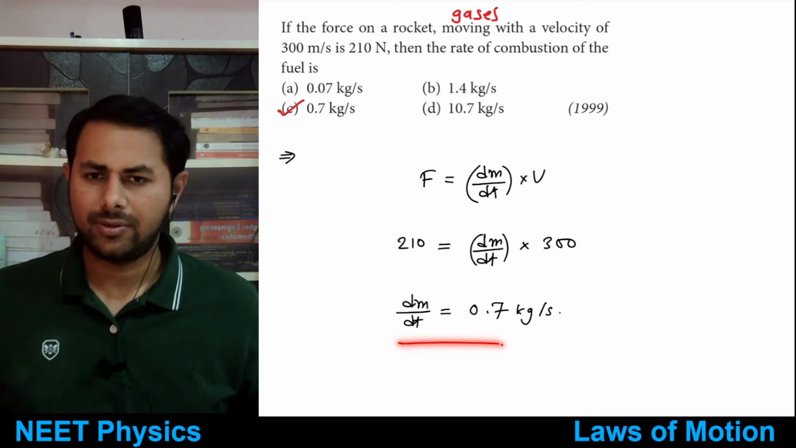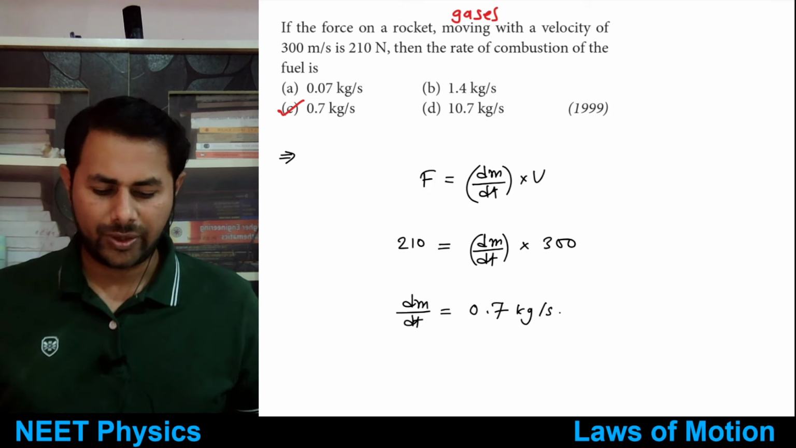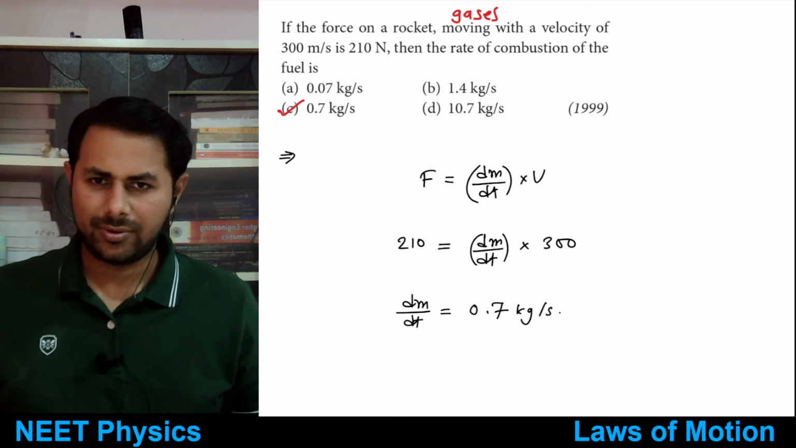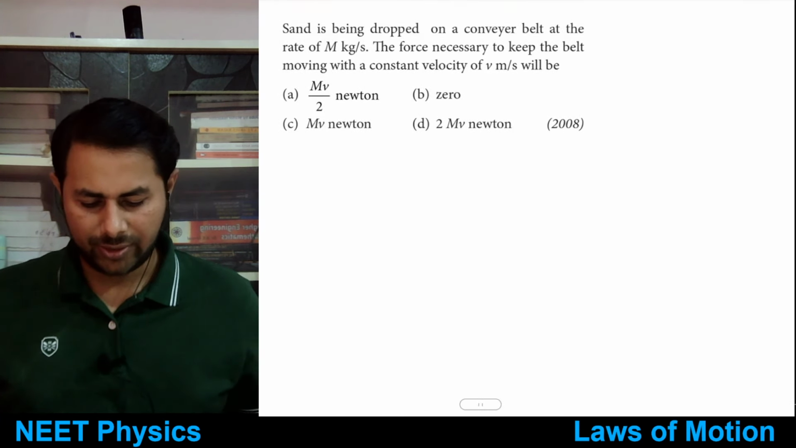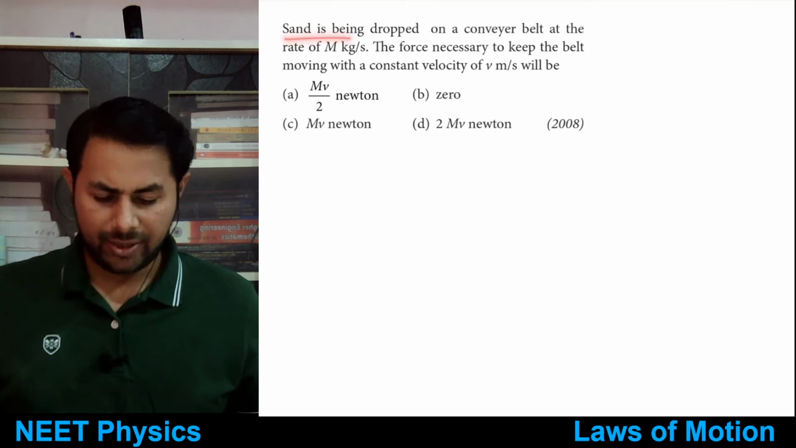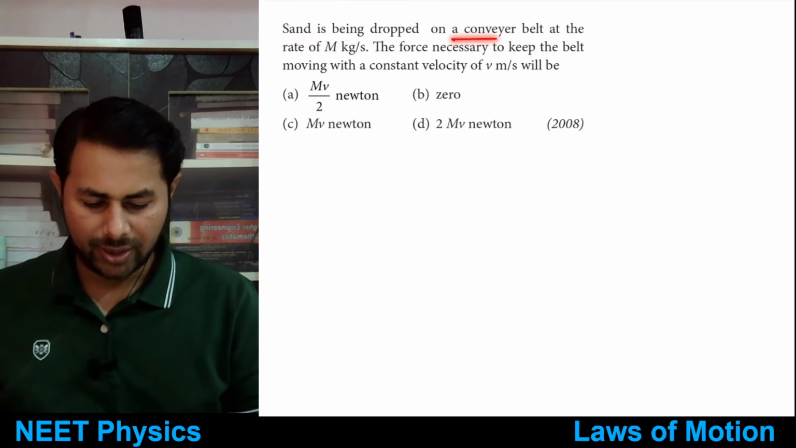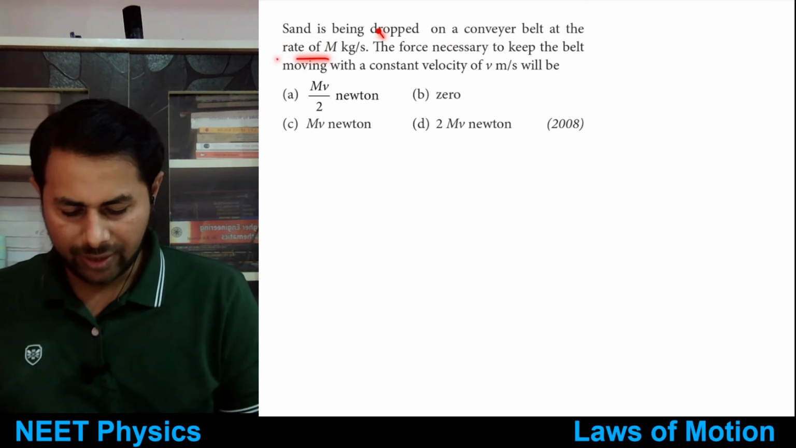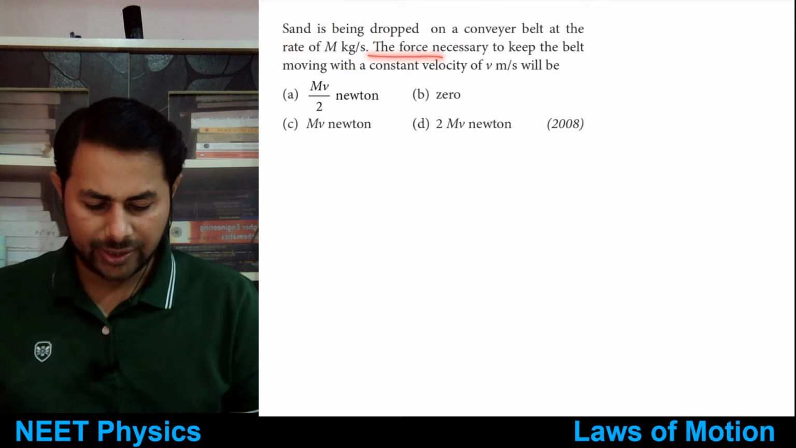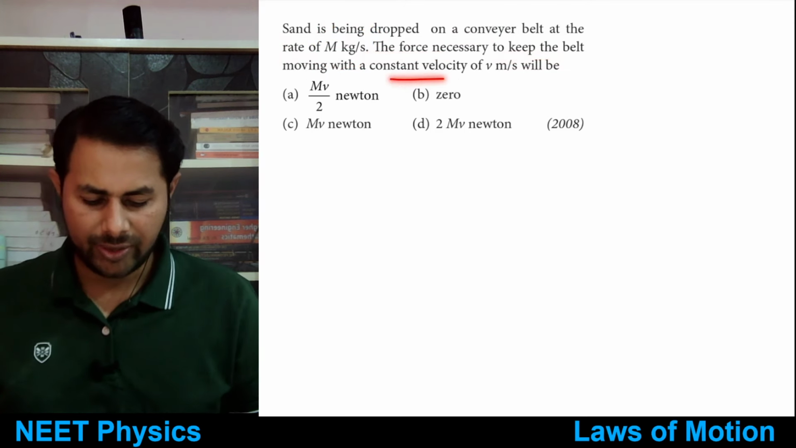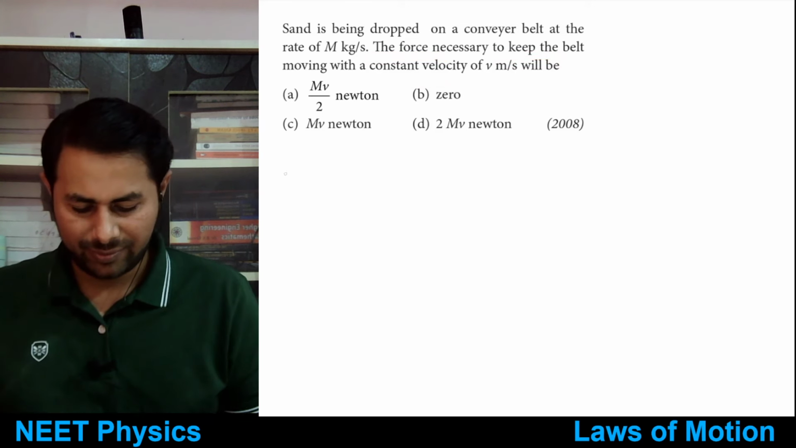Okay, this thing is clear? Yes, no? Whatever I said right now, right? Good. All right, so let's move on to the next one. Sand is being dropped. This is again similar kind of question. Sand is being dropped on a conveyor belt at the rate of m kg per second, okay. The force necessary to keep the belt moving with a constant velocity of v meters per second will be, tell me.